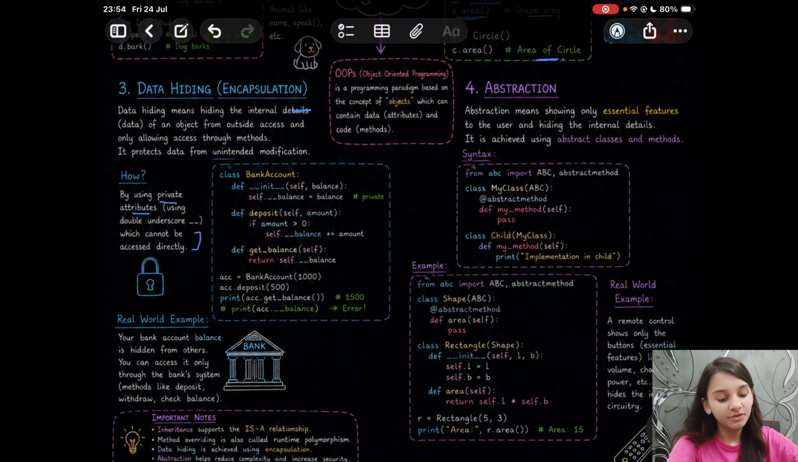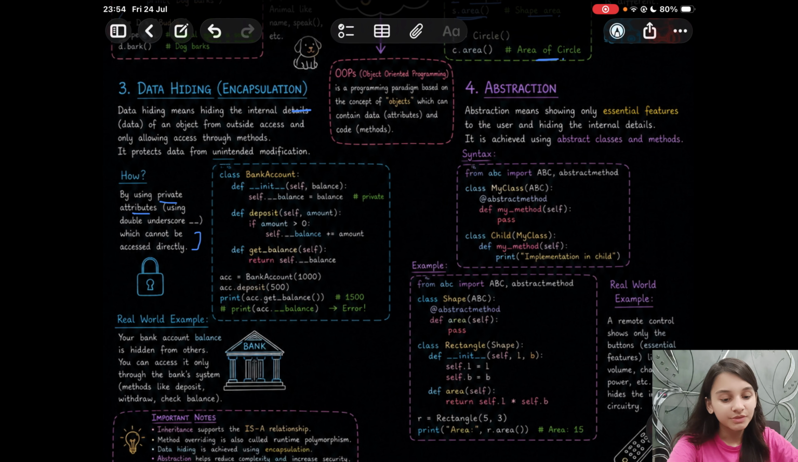Okay, so for a real world example, your bank account balance is hidden from others. Only you can access it when you go to a bank, right? So you can access it only through the bank system. Methods like deposit, withdraw, check balance, all of these are accessible only to you. No one else can access it.